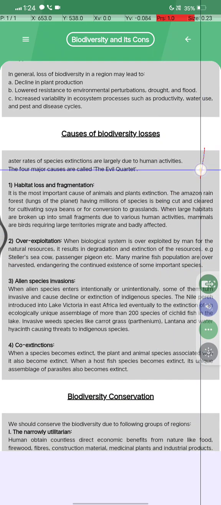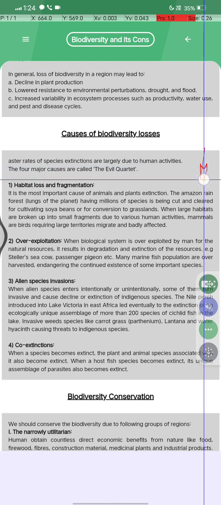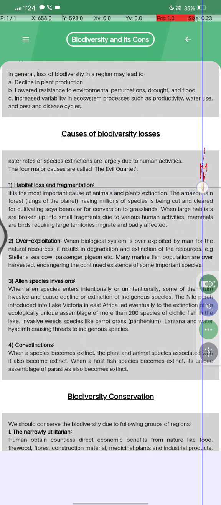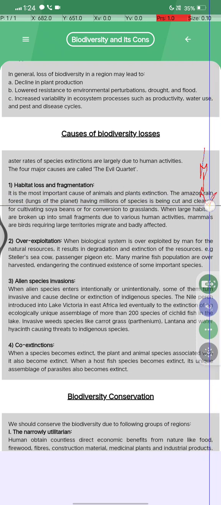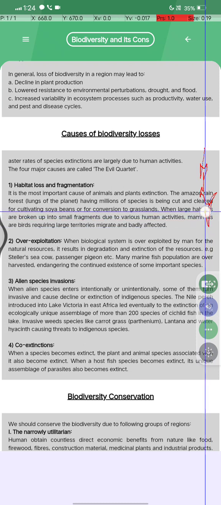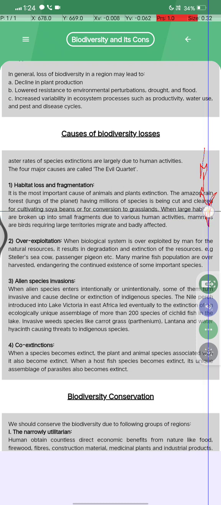Causes of biodiversity losses. The current rate of species extinction is largely due to human activities. The four major causes are called the Evil Quartet. First is habitat loss and fragmentation. It is the most important cause of animal and plant extinction. The Amazon forest, the lungs of the planet, which has millions of species, is being cut down for the cultivation of soya beans or for conversion to grassland.